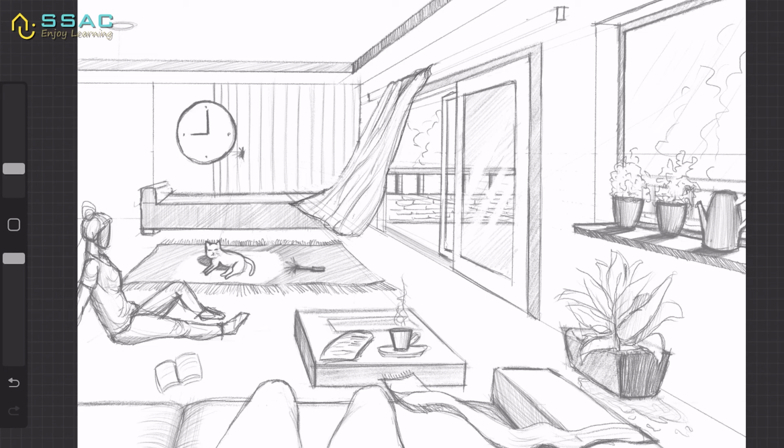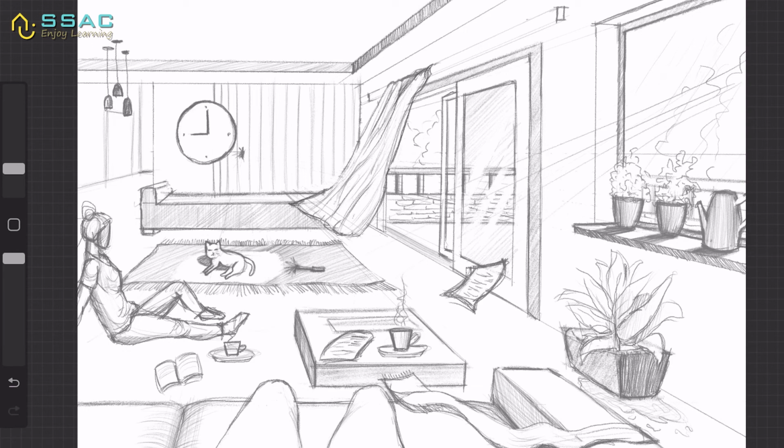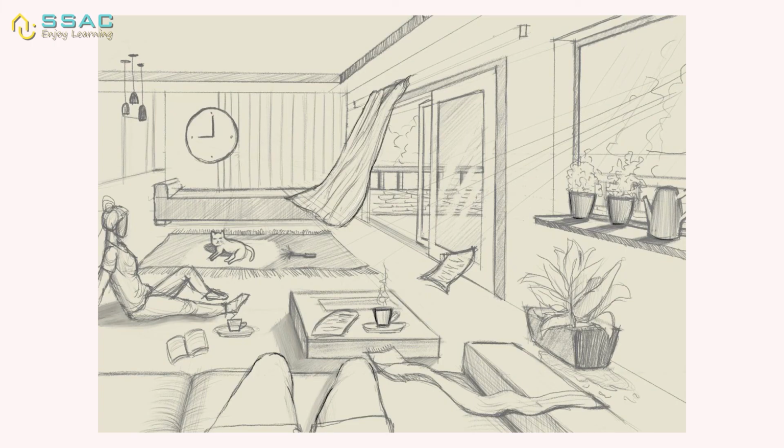I'm just adding some objects which might be there on the floor, and I'm pretty much happy with the sketch. You guys let me know how you found this sketch. You can add some extra objects and elements at the end to finally compose your sketch and make it well balanced and nice and healthy looking. And lastly, I'm adding these sun rays, and this is the final sketch, guys.